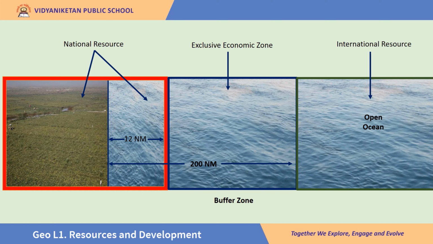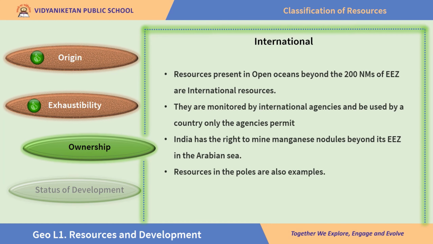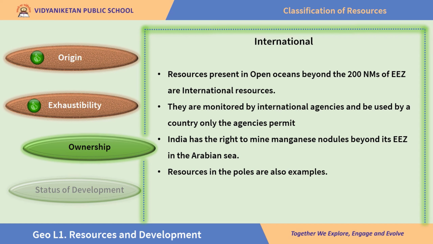Proceeding further, the next classification based on ownership is international resource itself. Well, resources present in the open oceans beyond 200 nautical miles of exclusive economic zone are called international resources. They are monitored by international agencies, and they can be used by a country only if those international agencies permit. In fact, India has the right to mine manganese nodules beyond its exclusive economic zone in the Arabian Sea. Resources present in the poles are also examples of international resource.